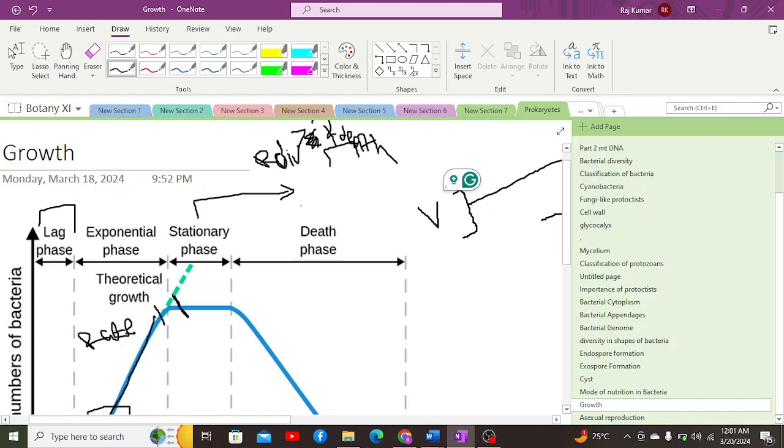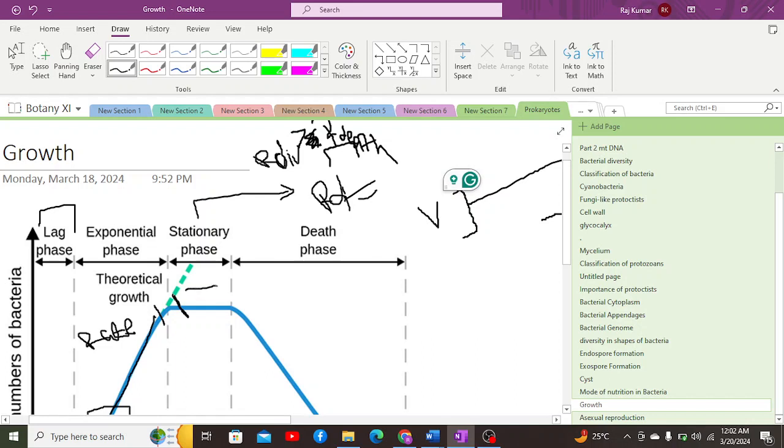while gradually, as time passes and the unfavorable circumstances within the medium persist, it will cause the bacterial cells to start dying rapidly, as a result of which there will be a condition in which the rate of division will be equal to the rate of death, due to which there would be a phase in which the growth rate again becomes zero.